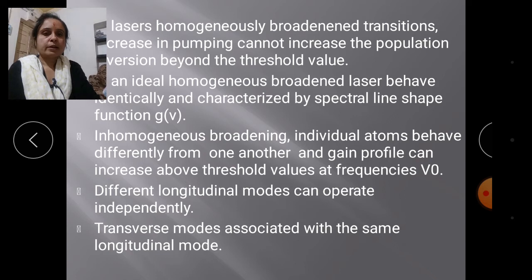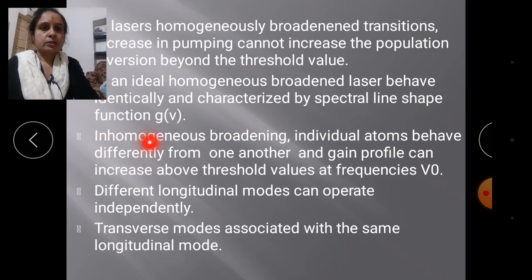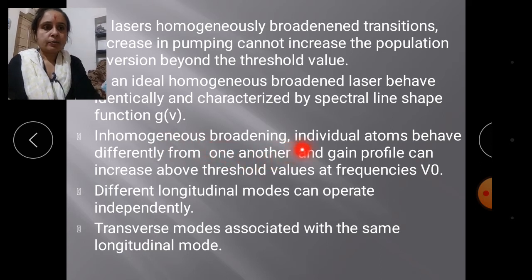Similarly, we consider the inhomogeneous broadening mechanism. How can we obtain the spectral line of those modes? In this inhomogeneous broadening mechanism, the individual atoms can behave differently from one mode to another mode.